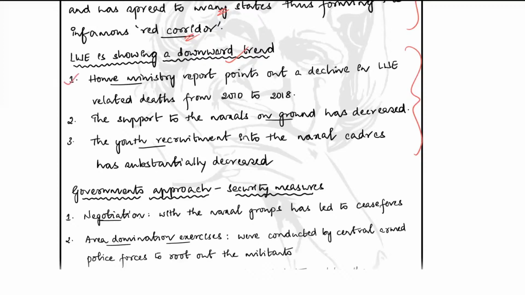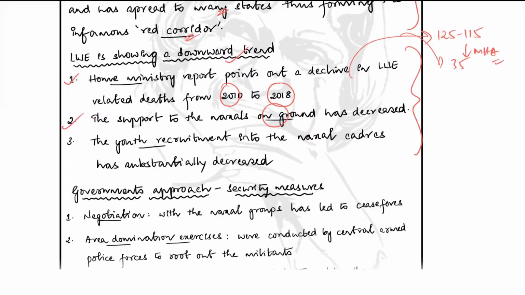So the first point is, Home Ministry report points out towards a decline in left-wing extremism related deaths from 2010 to 2018. This is right. And in addition, there is also a decline in the left-wing extremism districts. Initially, there used to be around 115 to 125 heavily affected districts under left-wing extremism. This has come down to 35, and this was also done by the Ministry of Home Affairs. So this points out that the Naxal activity as such has declined in the country, and this is a good aspect. Second point is, the support to the Naxals on ground has decreased.